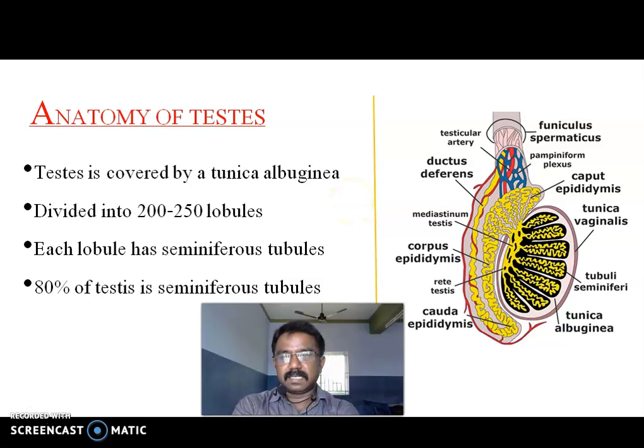Anatomy of the testis. The testis is covered by the tunica albuginea, the outermost layer, and is divided into 200 to 250 lobes. Each lobe has seminiferous tubules, yellowish in color. 80% of the testis is seminiferous tubules. Of the overall testis, 80% is seminiferous tubules.